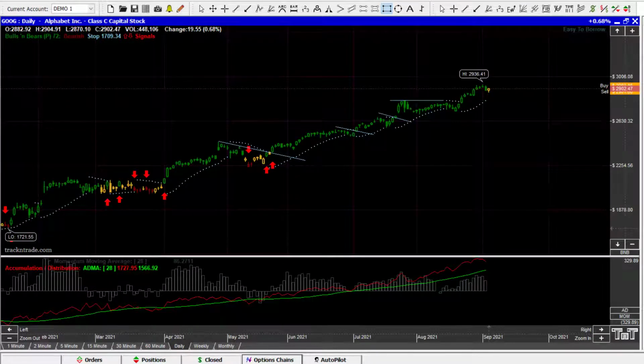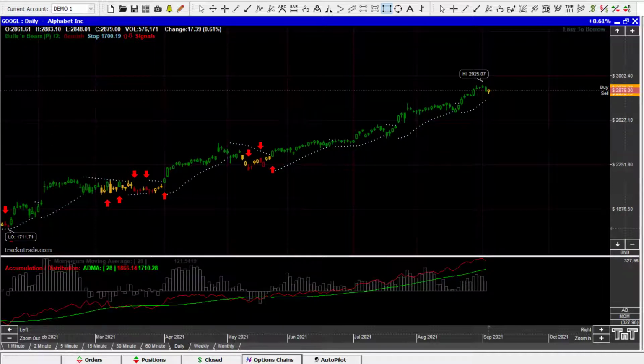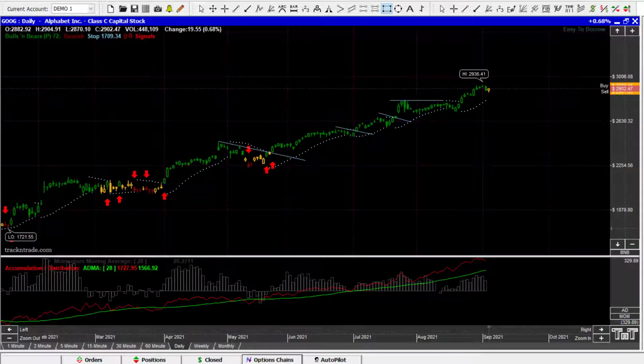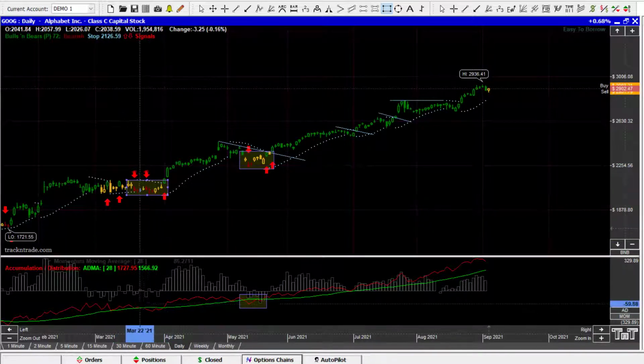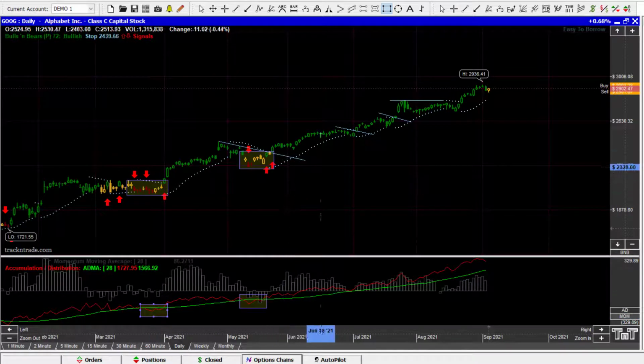So here's Google. Now Google is in here twice because they have two classes of stock. They have the Class A and the Class C. And so this is the Class C. I think this one here is just the standard Google, which I think is the Class A. So this is Class C. You can see I've drawn a few trend lines in here on each one of the breaks, but the accumulation locations, which is what we're focusing on today, are these pullback areas into the red zone. And you can see where those occurred on the indicator and where we'd have got in.